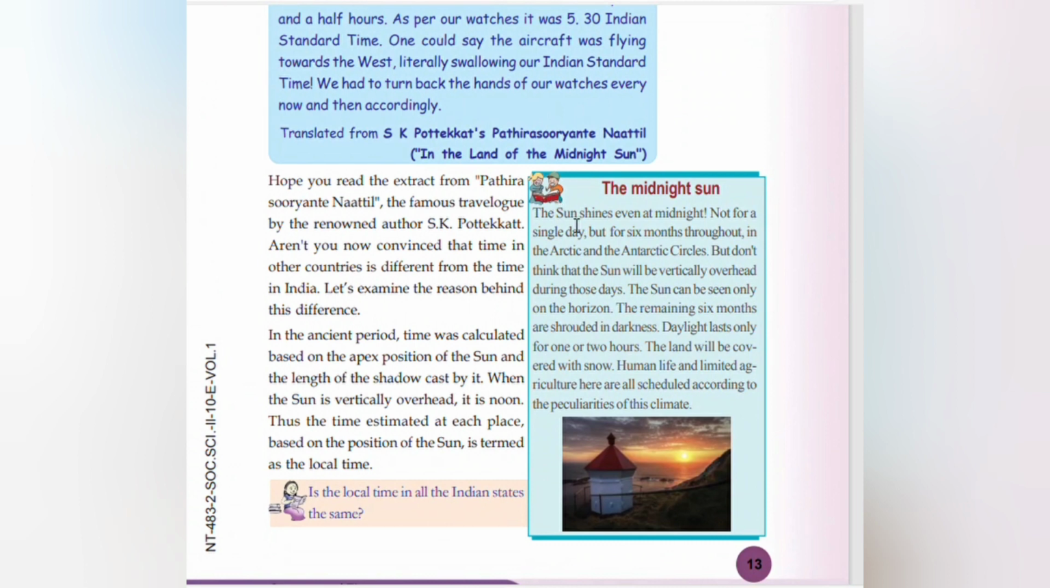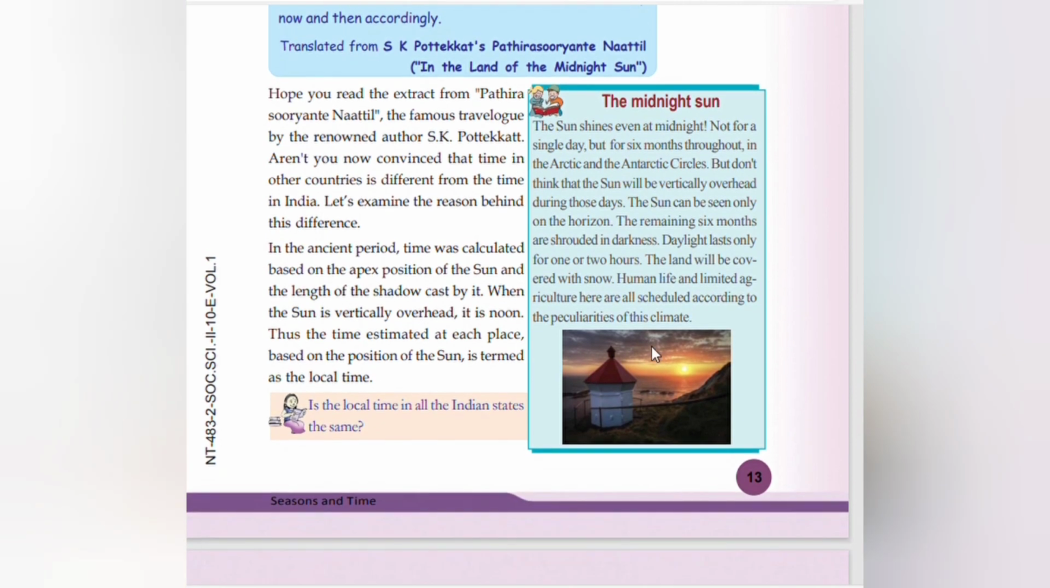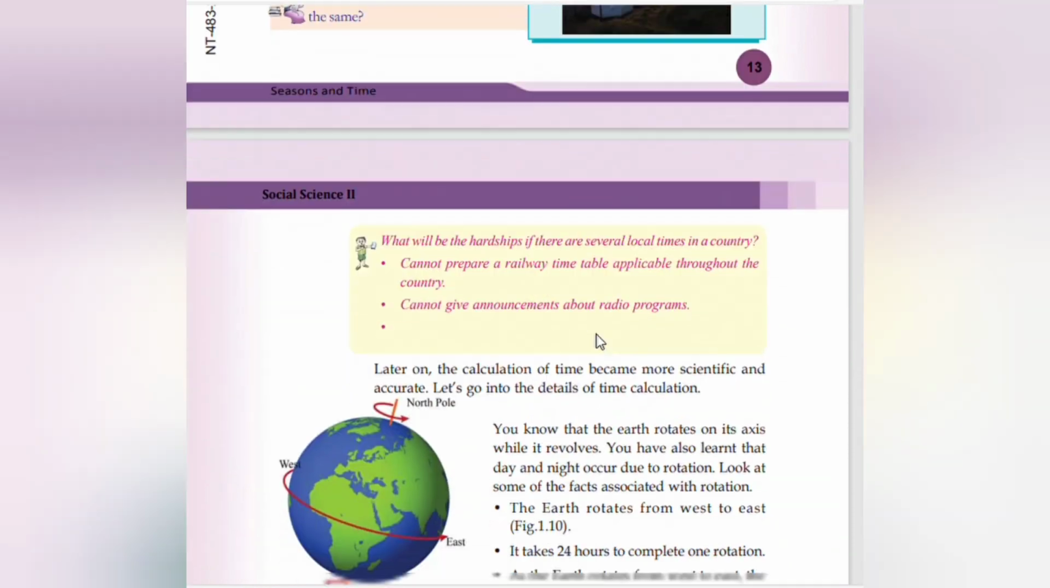The midnight sun. The sun shines even at midnight, not for a single day, but for 6 months throughout, in the Arctic and Antarctic circles. But don't think the sun will be vertically overhead during those days. The sun can be seen only on the horizon. Remaining 6 months are shrouded in darkness. Daylight lasts only for 1 or 2 hours. The land will be covered with snow. Human life and limited agriculture here are scheduled according to the peculiarities of this climate.